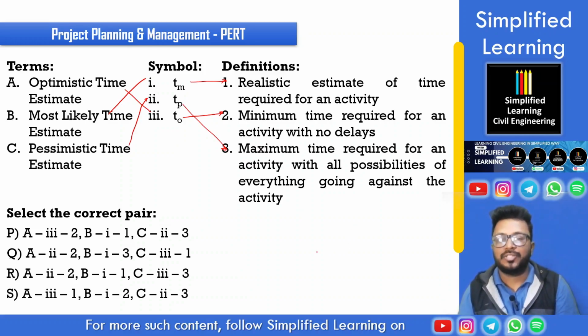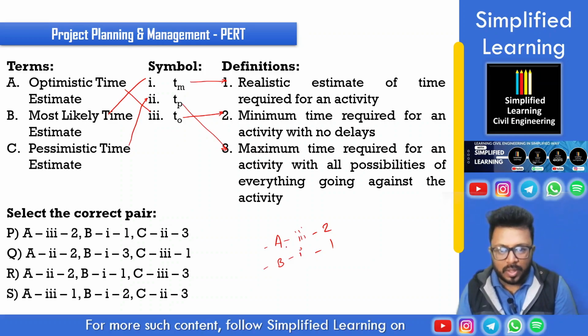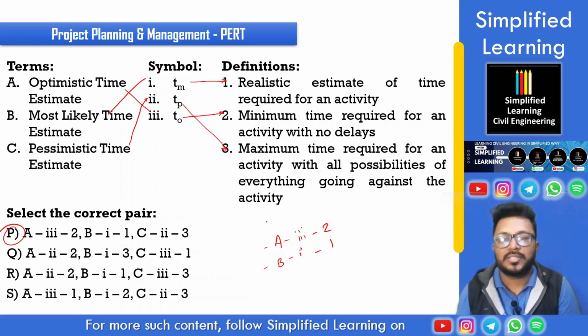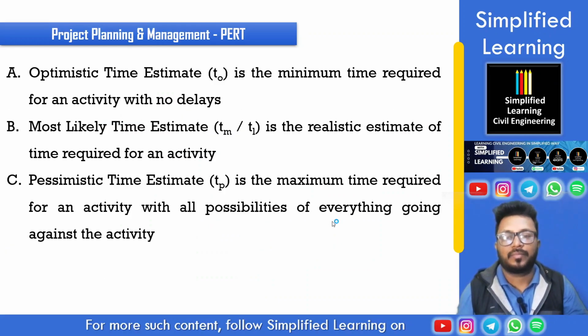Okay, thereby with this we can see A is paired with 3 and with statement 2. Then B is paired with 1 and in the third column it is paired with 1. Thereby we have A3 2, B1 1. Yes, option A, or let's say option P is here. Okay, option P makes up the correct option here.